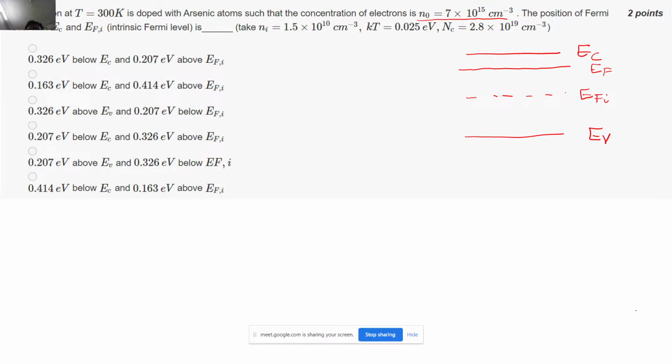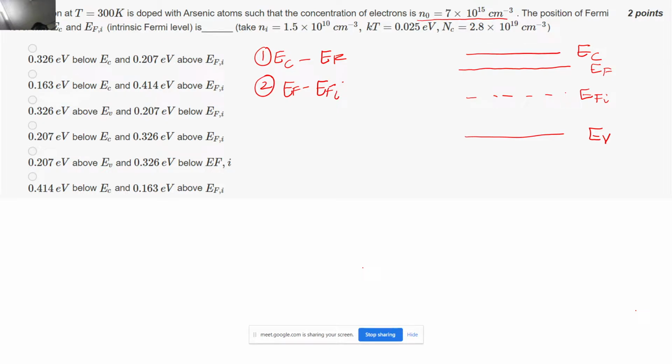Now what they have asked is to calculate, first, EC minus EF, and second, EF minus Ei. By just seeing these two quantities, you should know that for the first one we have to use the formula which contains the EC minus EF term, and for the second one we have to use the formula which contains the EF minus Ei term.